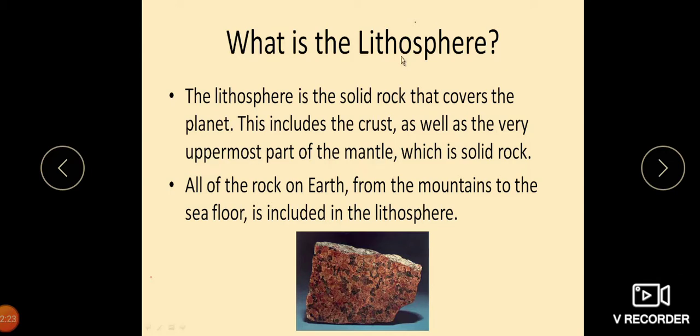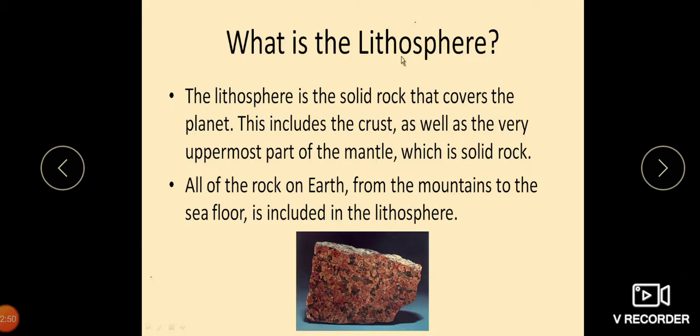It is made up of the brittle crust and the top part of the upper mantle. The lithosphere is the coolest and most rigid part of the earth. It includes the brittle upper portion of the mantle and the crust, the outermost layer of Earth's structure.